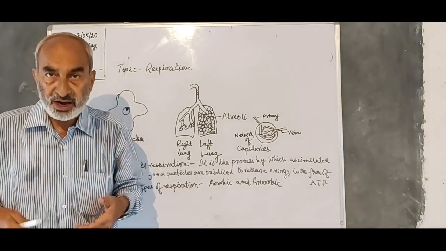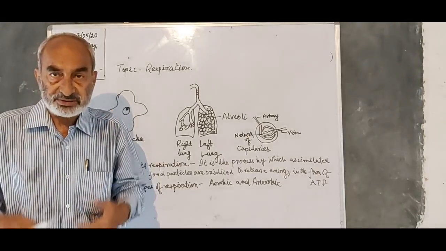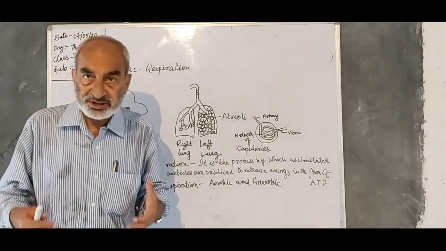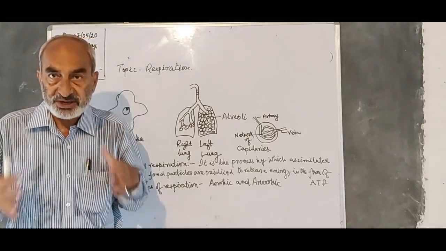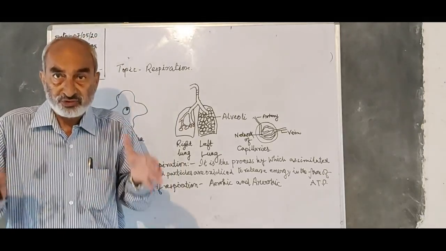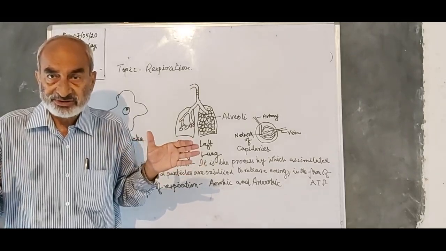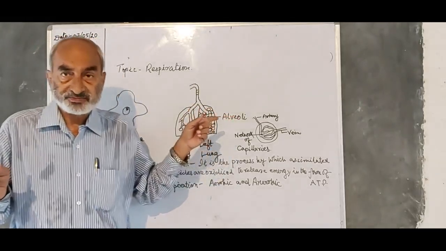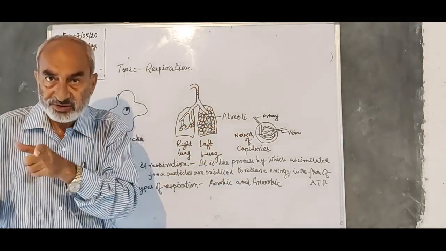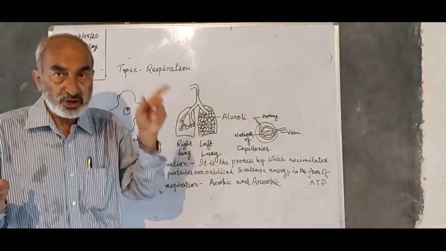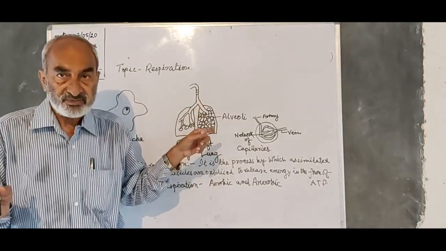One is the thoracic cavity and the lower is the abdominal cavity. The diaphragm also flattens. In this way, the pressure within the thoracic cavity decreases. And as you know, when the volume increases, the pressure decreases, so the pressure outside in the environment becomes more, and the air from the environment automatically goes inside the body.